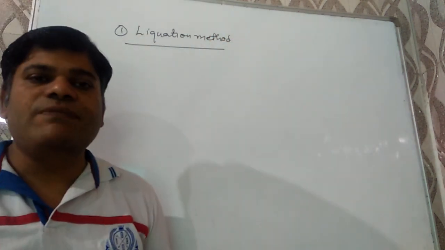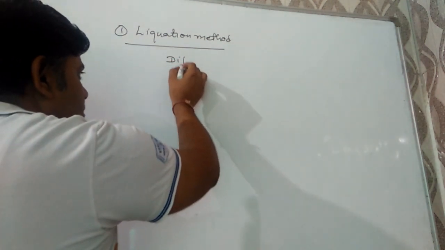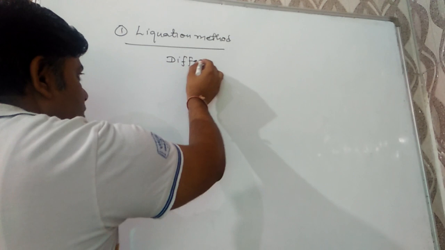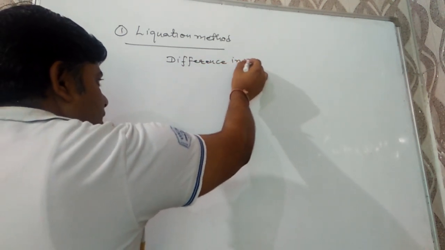The basic principle of this method is difference in melting point.